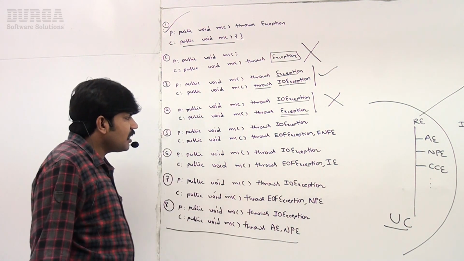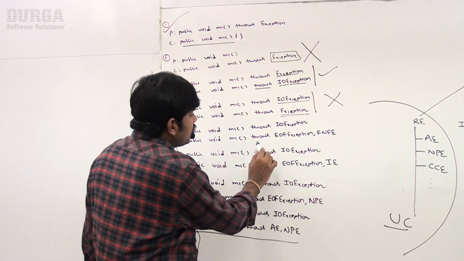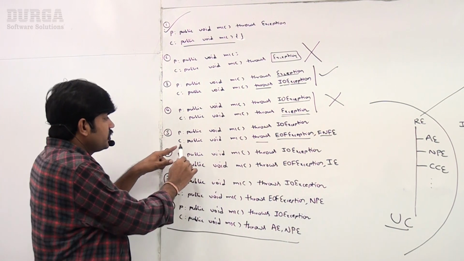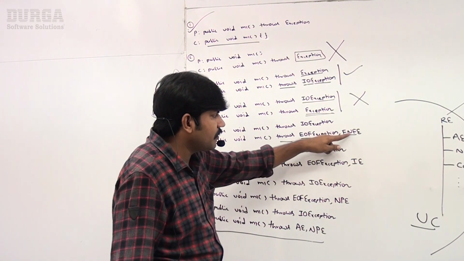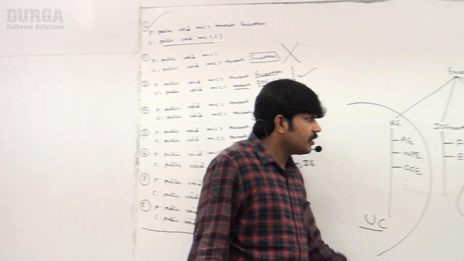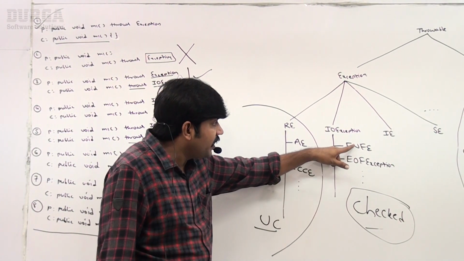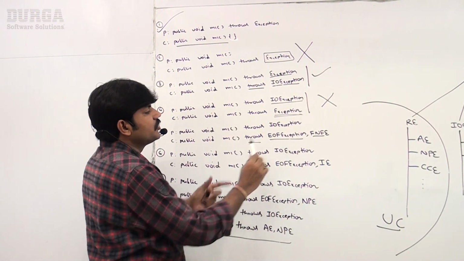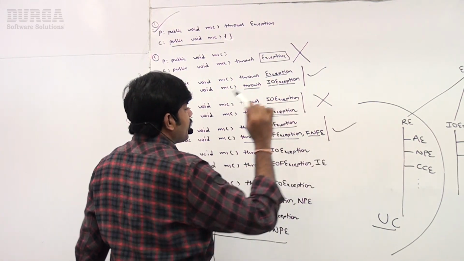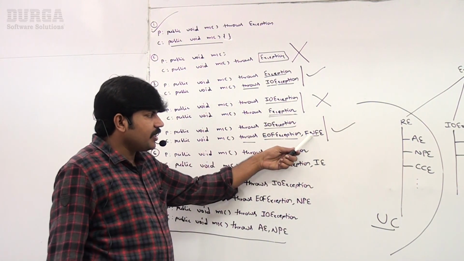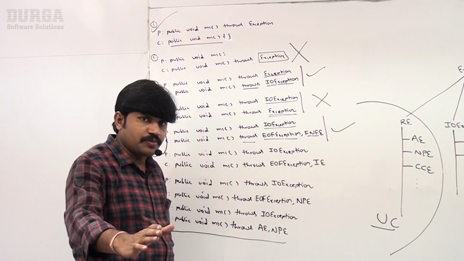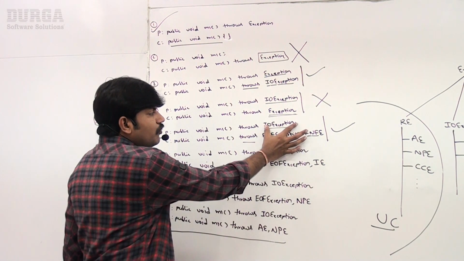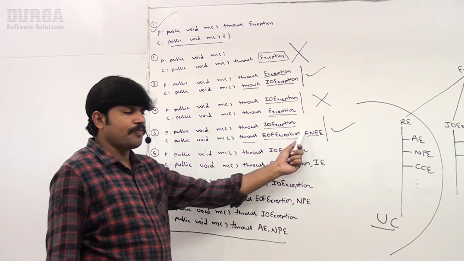Okay, sir, now public void throws EOFException, FileNotFoundException. Child class method throws EOFException, FileNotFoundException. Have you observed? According to our diagram, EOFException and FileNotFoundException are child classes of IOException. So these two are children of IO only, no problem at all. So each and every checked exception thrown by the child class method must be thrown by the parent class method or its parent. Sir, parent already has IOException, yes, more superior only. That's why no problem at all.